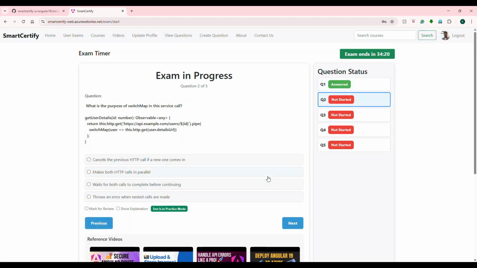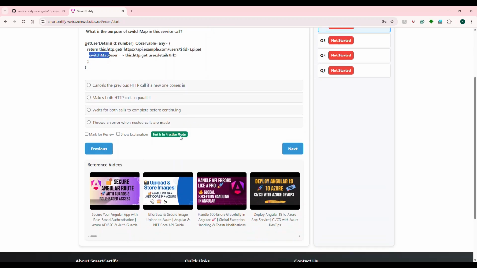All right, next question. What is the purpose of switch map in this service call? So this is the piece of code they have given. They're asking, why do you use the switch map? Okay, now I'm not sure how many of you know about switch map. This is an RxJS operator. It's a useful operator, but according to this question, what is the switch map? Options: it cancels the previous HTTP call when a new one comes in, makes both HTTP calls in parallel, waits for both calls, throws an error. Actually, let's say you don't know what it is, but at least we will come to know.